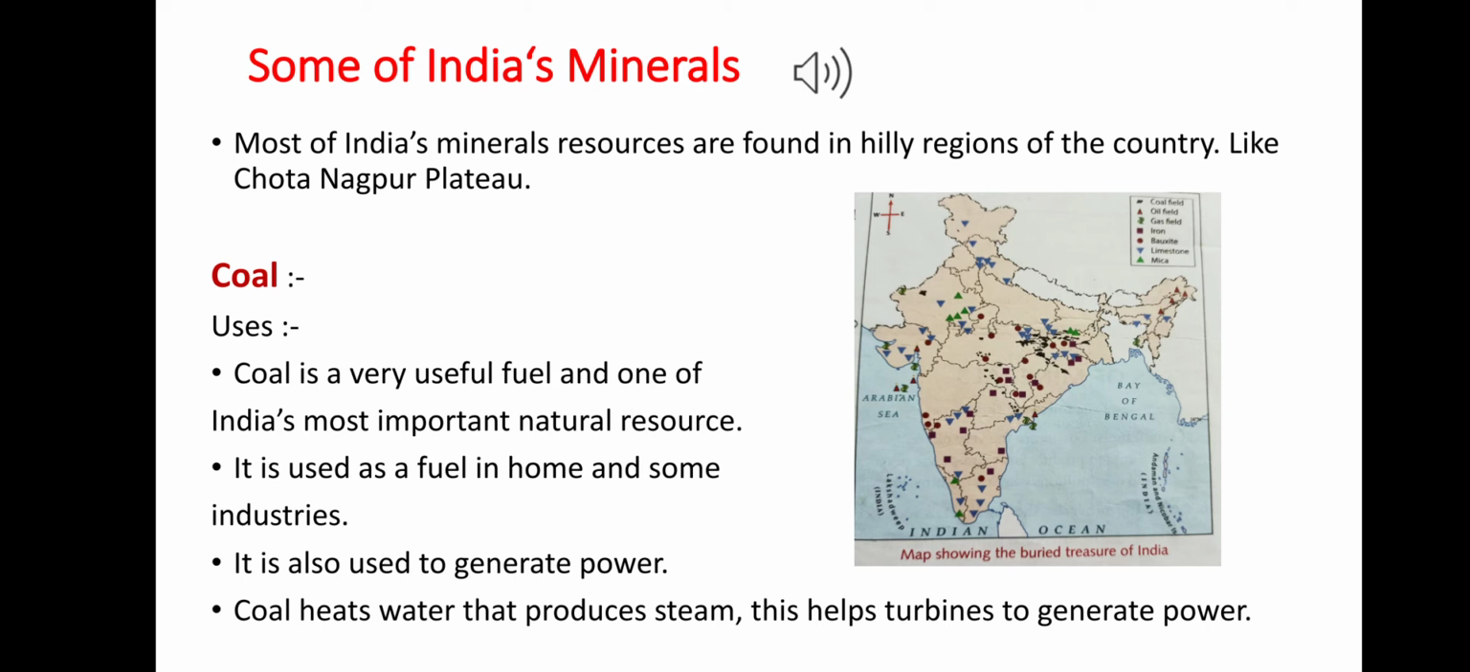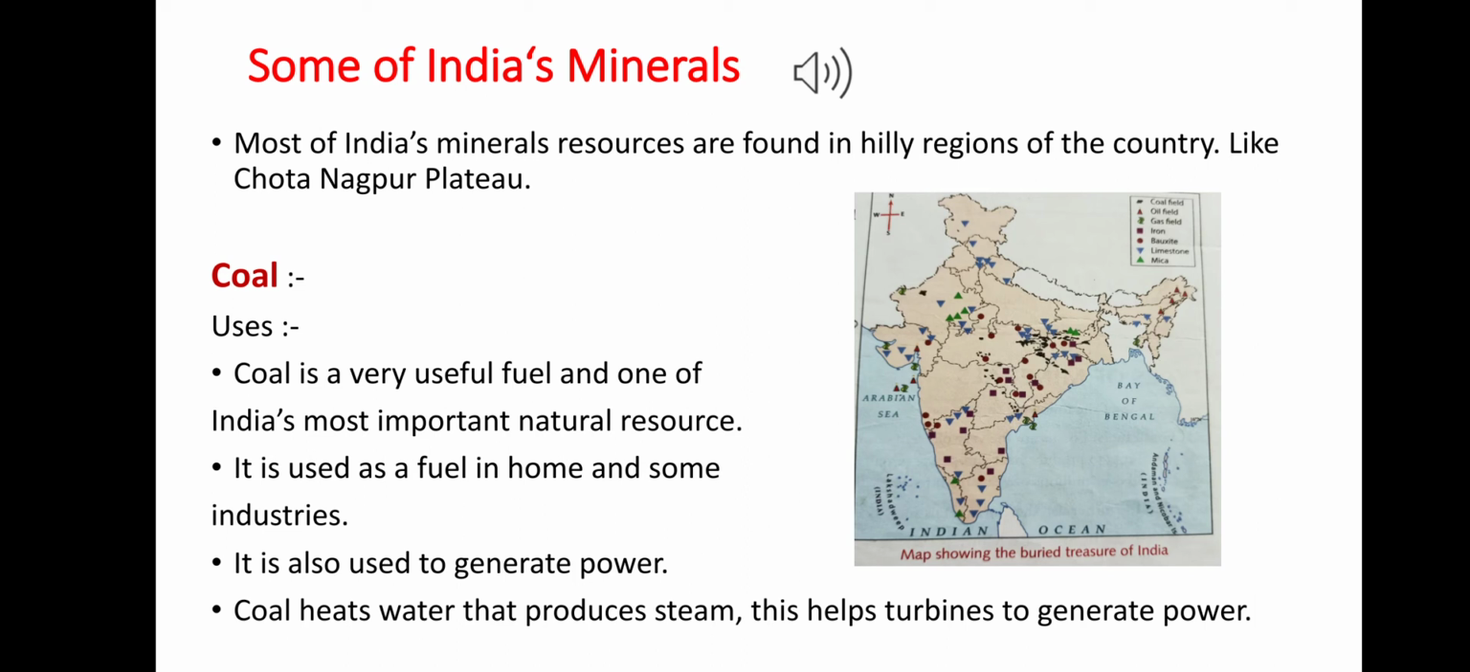Okay, first we discuss coal. Coal is very useful for fuel and is one of India's most important natural resources. It is used as a fuel in homes and some industries, and it is also used to generate power. Okay, coal heats water and that produces steam, and this helps a turbine to generate power. So the smoke produced from the burning of coal is a major source of pollution. Okay, and coal is found in underground layers that are called seams.